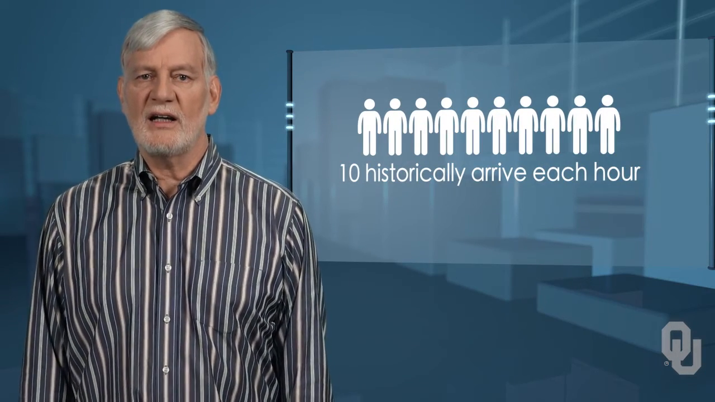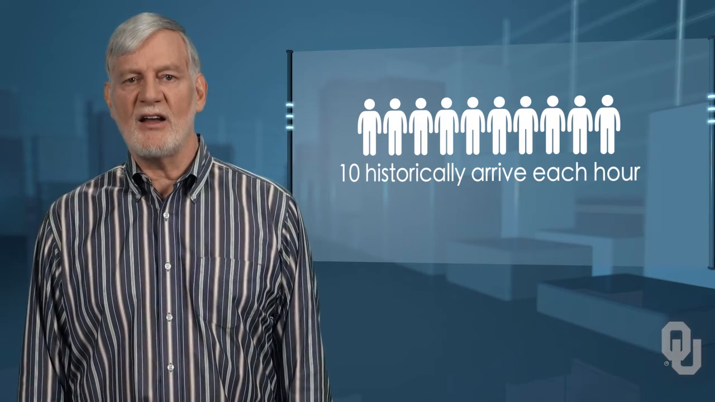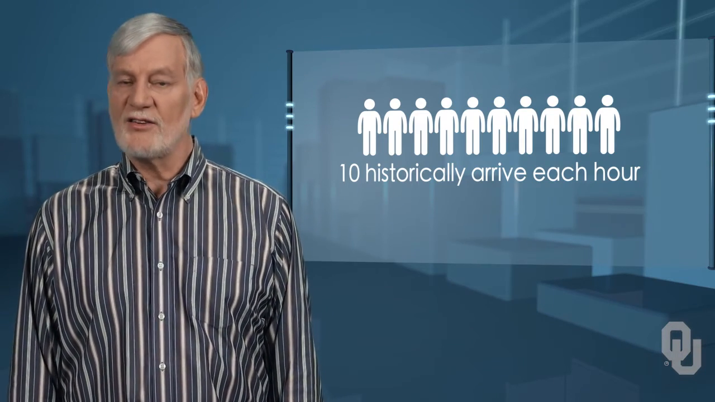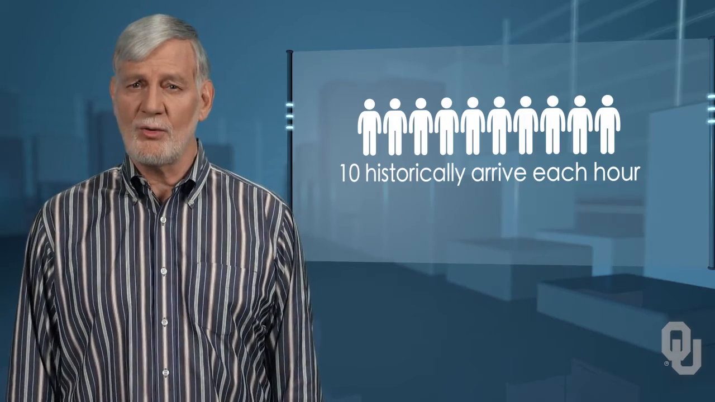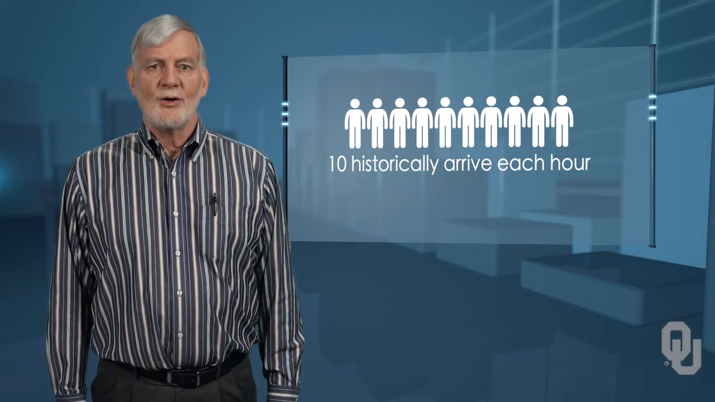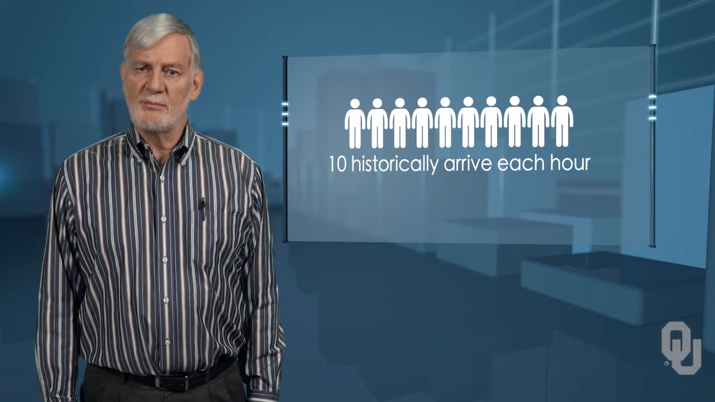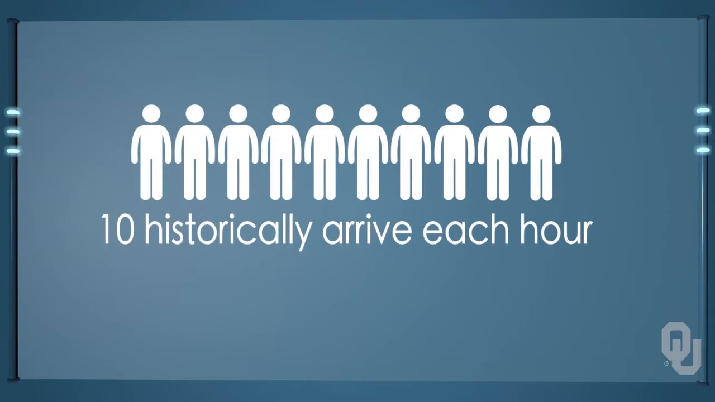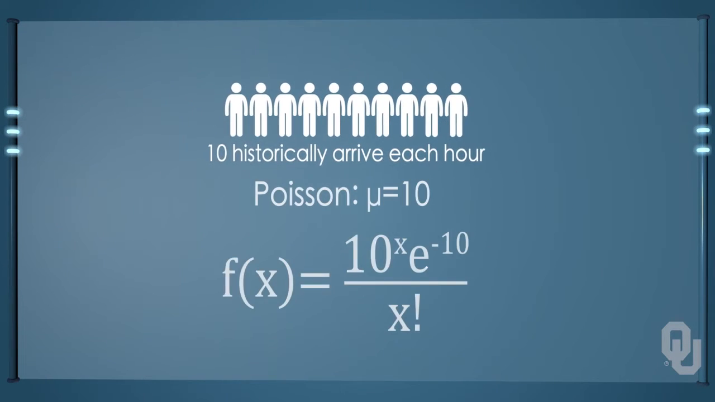Suppose that historically, 10 customers arrive at the checkout line each hour. Remember that this is still probability, so we have to be told these historic values. We see this as a Poisson probability problem. We can put this information into the Poisson probability density function and get a general formula that will calculate the probability of any specific number of customers arriving in the next hour. f of x equals 10 to the x power e to the minus 10 divided by x factorial.